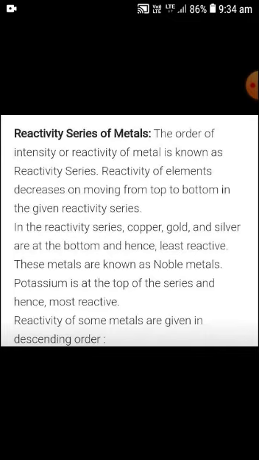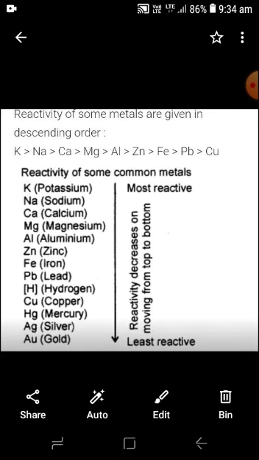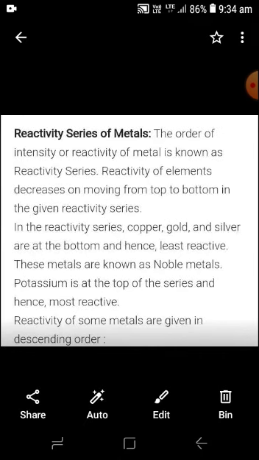Copper, gold and silver are at the bottom and hence least reactive. These metals are known as noble metals. Potassium is at the top of the series and hence most reactive.